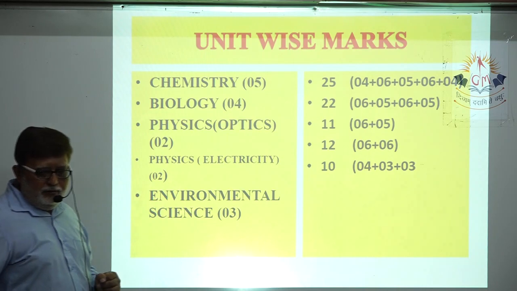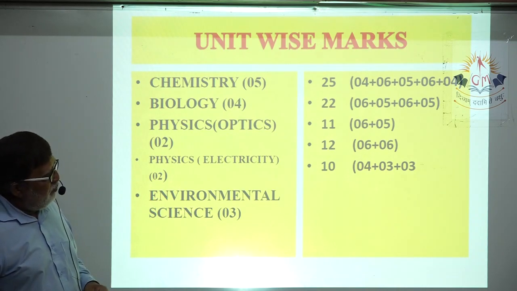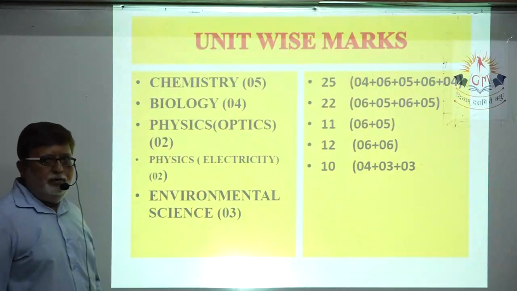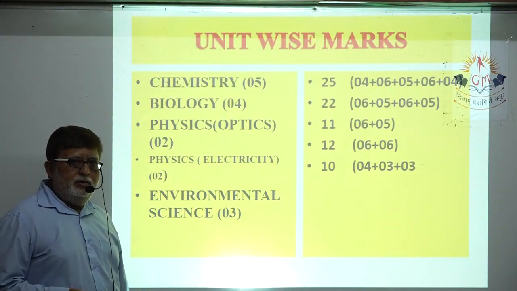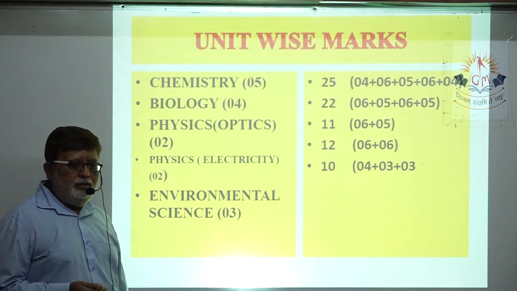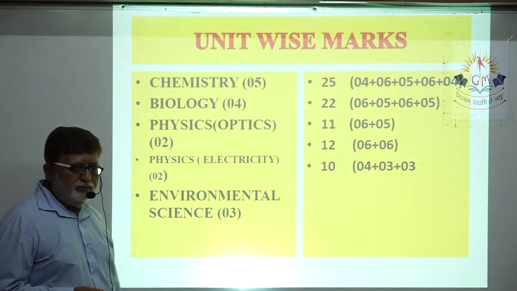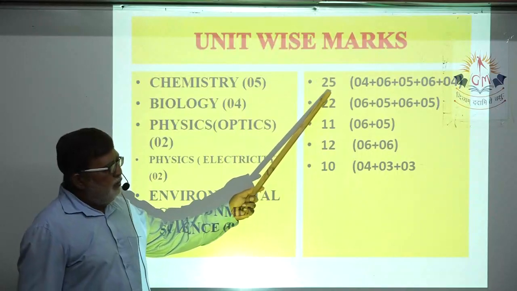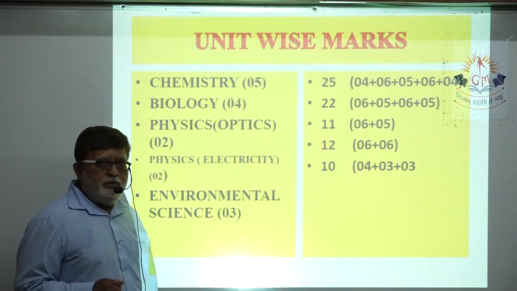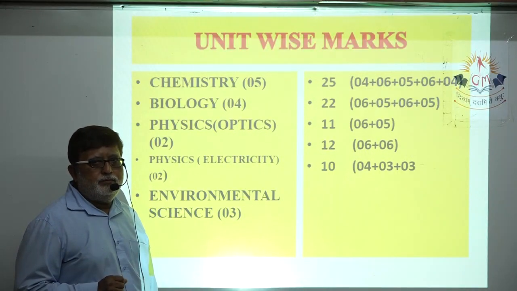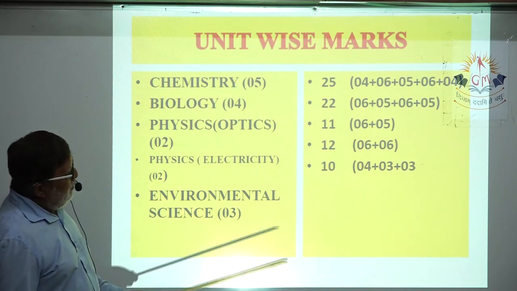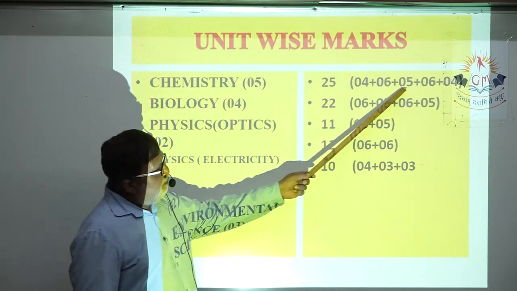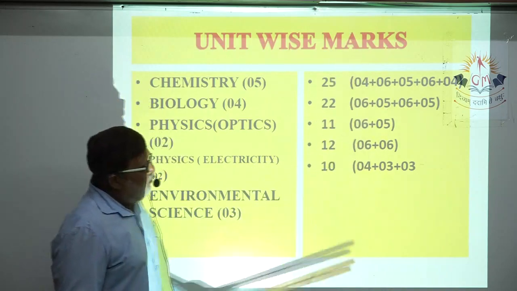Now let us discuss unit wise marks. Your chemistry section, because it is the biggest section in your science subject, contains 25 marks in your paper style. See, dear student, I have written here 04, 06, 05, 06, 04.